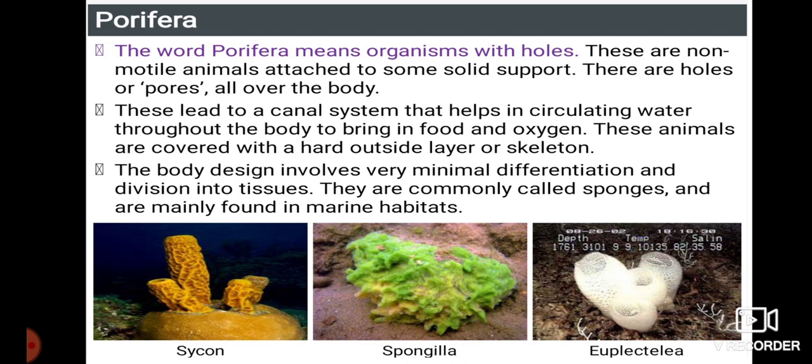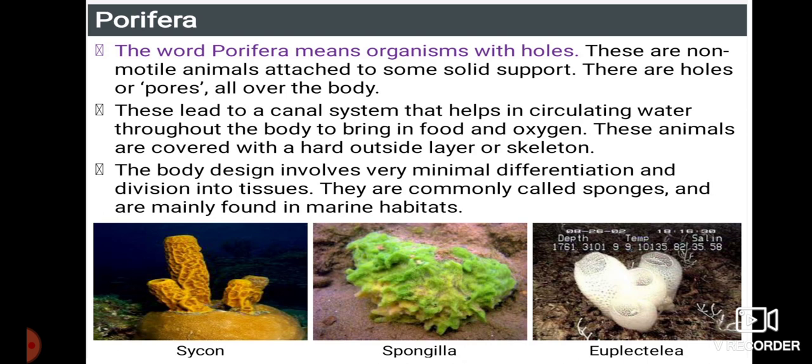These animals are covered with a hard outside layer or skeleton. The body design involves very minimal differentiation and division into tissues. They are commonly called sponges and are mainly found in a marine habitat. That is, they are attached to rocky substances, and even to other organisms. Examples here: Cycon, Spongilla and